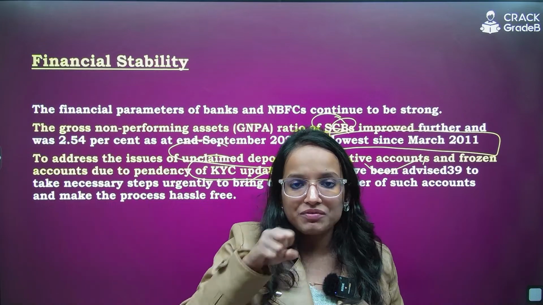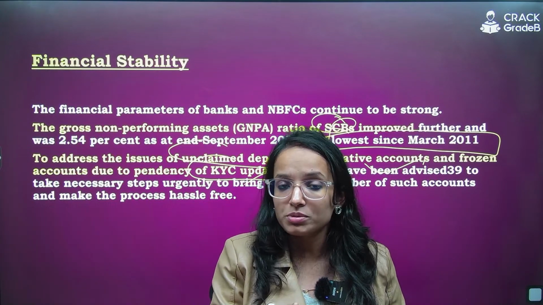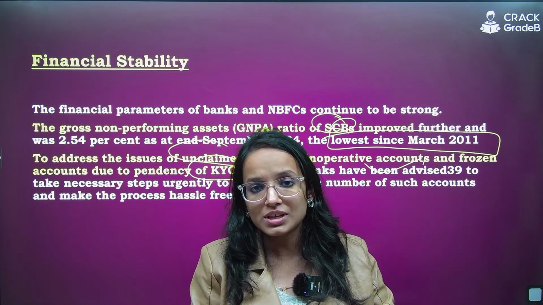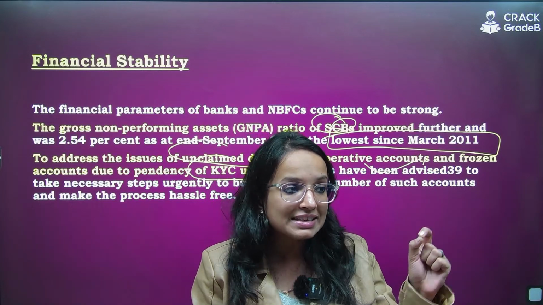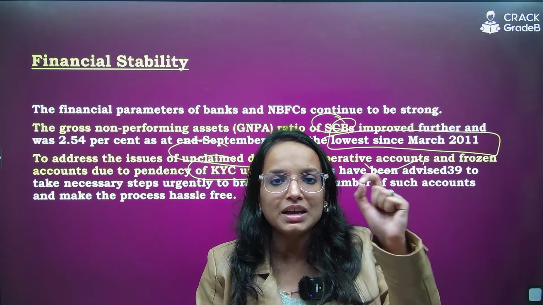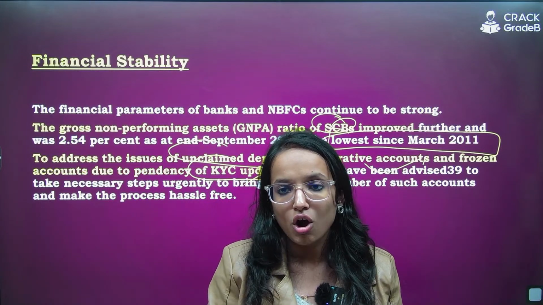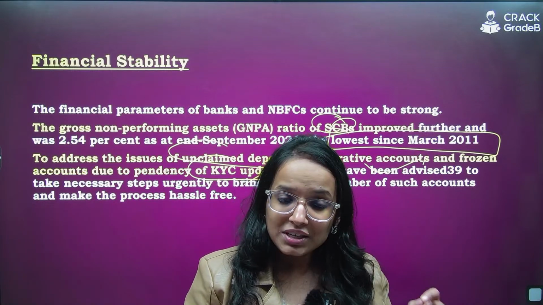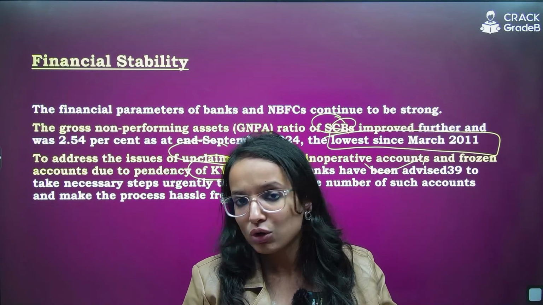Whatever loans NBFCs are taking from banks are also under observance. Why? Because the NBFC consumer loan segment or the retail loan segment has recently witnessed an uptick in the number of delinquencies or NPAs, right? So RBI has been strict on the NBFC retail loan segment.